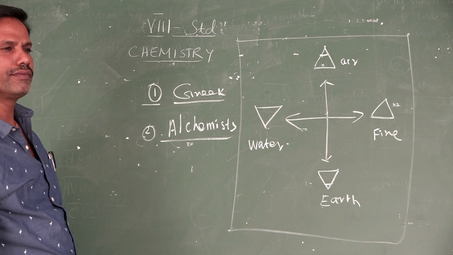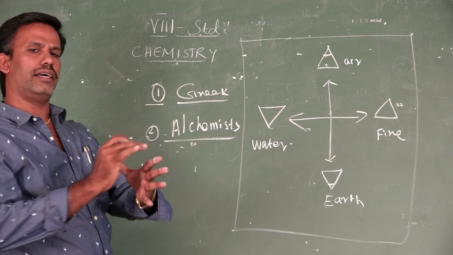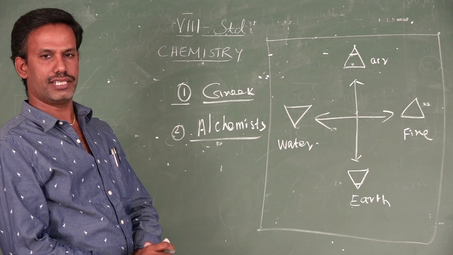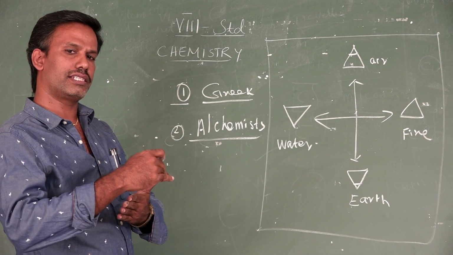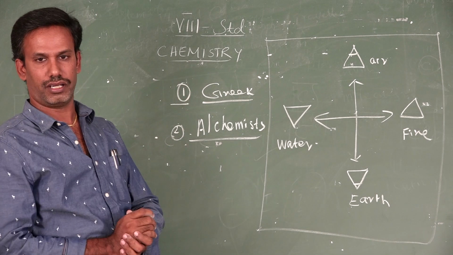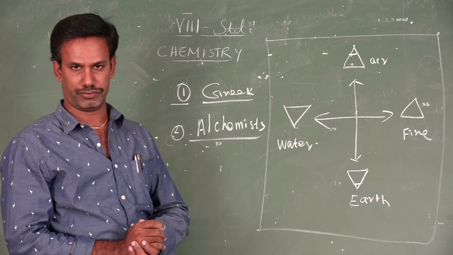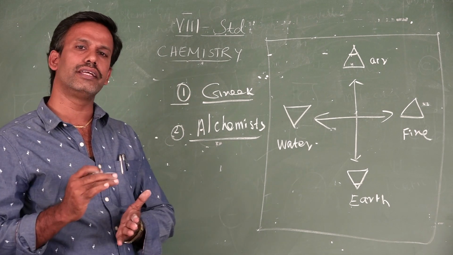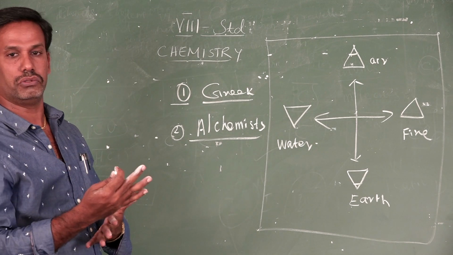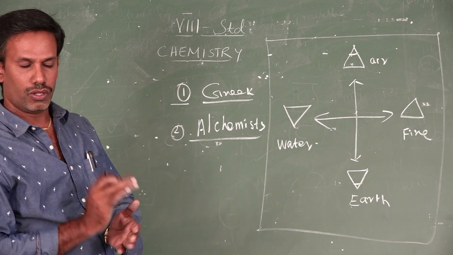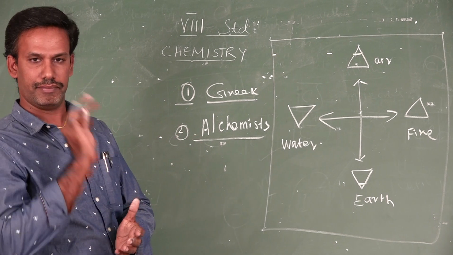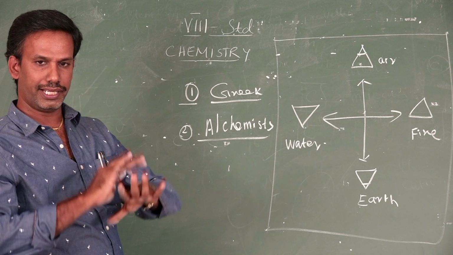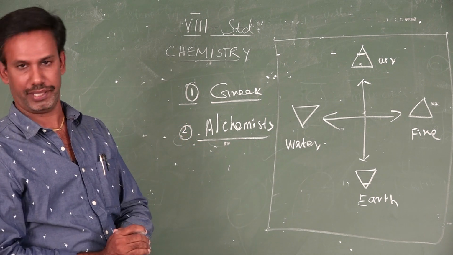Alchemist symbol. Who are called alchemists? Alchemy is nothing but converting a less valuable substance into gold. In those days, a process was carried out to convert less valuable substances to gold. The ones who worked on this are called alchemists. The entire process is called alchemy.